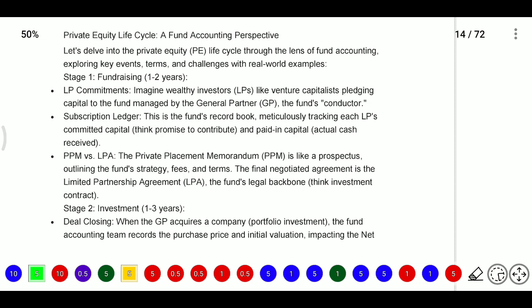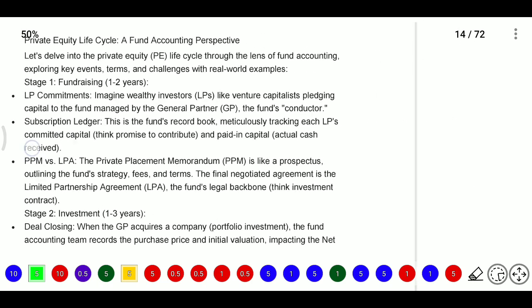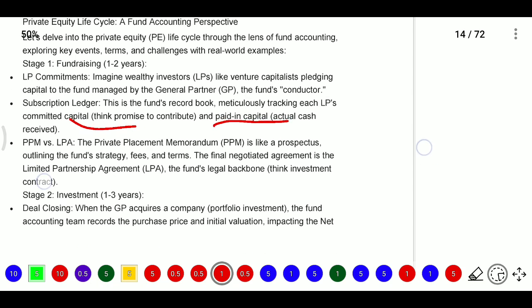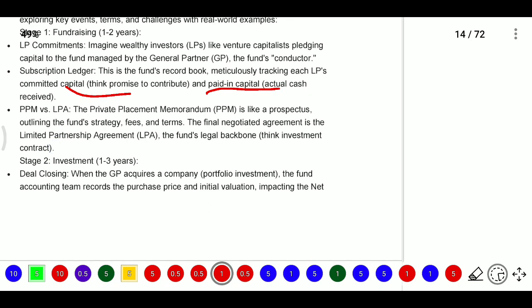In the subscription ledger, funds record the books meticulously, tracking each LP's committed capital. Committed capital means what they promised. These are the investors who promised to contribute; that is committed capital. And we need to see the paid-up capital, actually received from the investor; that is paid-in capital. So committed capital means what they promised, and paid-in capital means actual cash received.